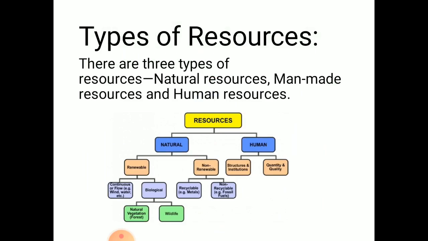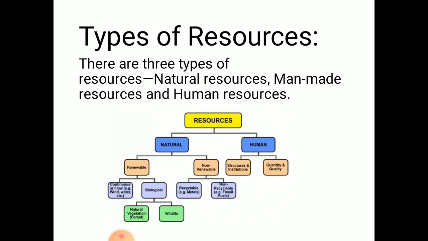Now types of resources. Here we are going to study different types of resources. There are especially three types of resources: first, the natural resource, man-made resource and human resource. Natural resource, as its name itself suggests, are the resources which nature has given us. The resources which are there in nature are the natural resources, like plants, forests, mountains, rivers, sun. These are the natural resources.